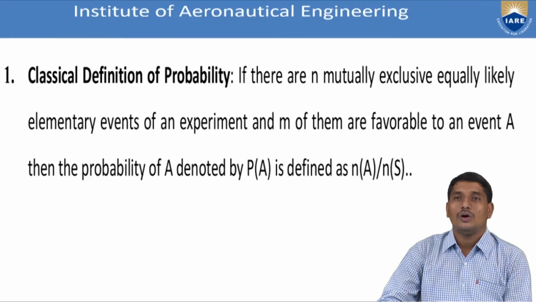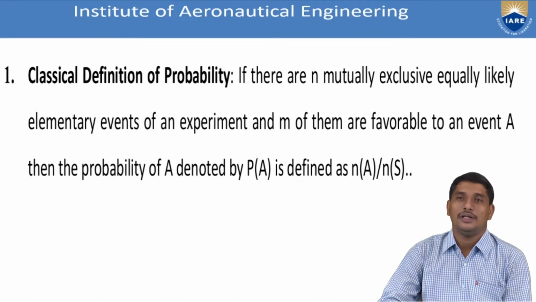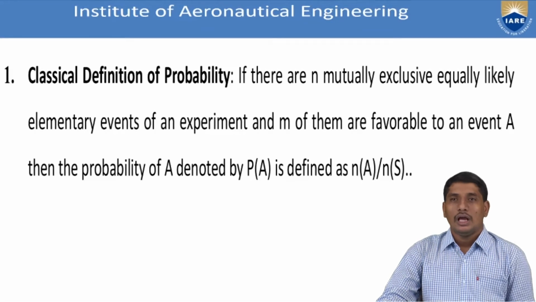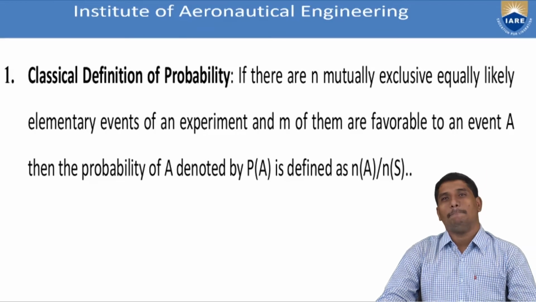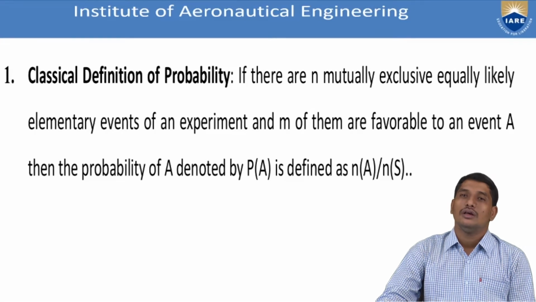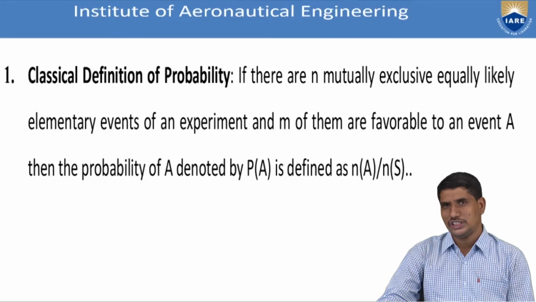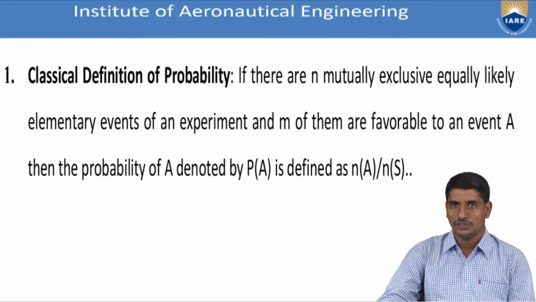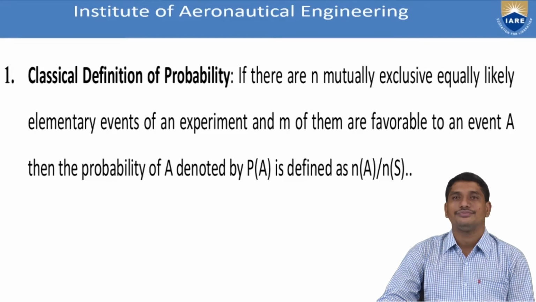Now we have prepared the ground to define the probability mathematically. Let us recap the things once. First we started with the random experiment. A random experiment is nothing but an experiment whose result cannot be predicted in advance. That is, tossing a coin, rolling a die, and picking a card from a deck of cards.